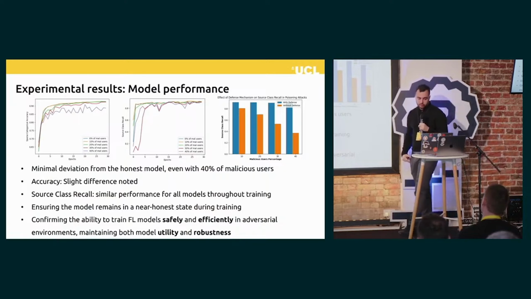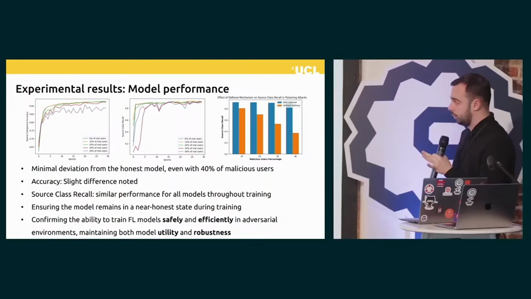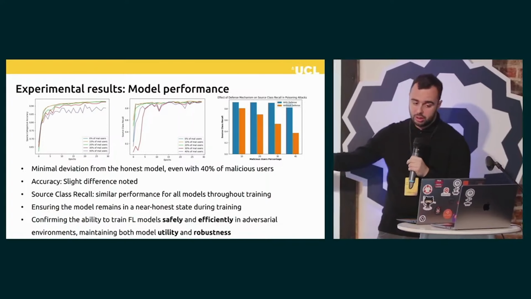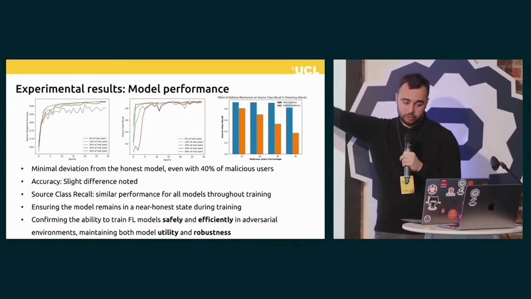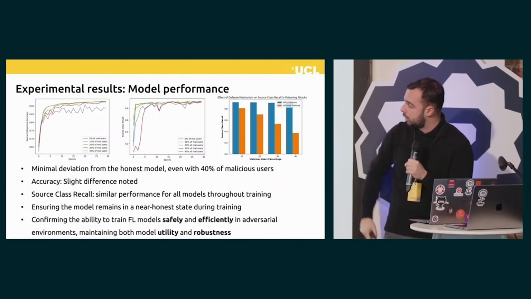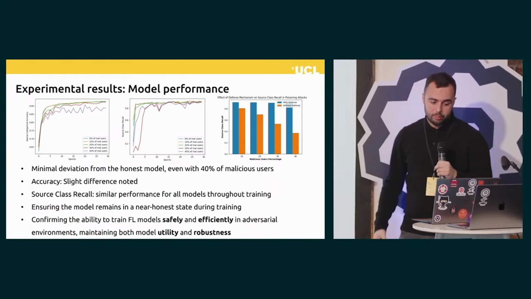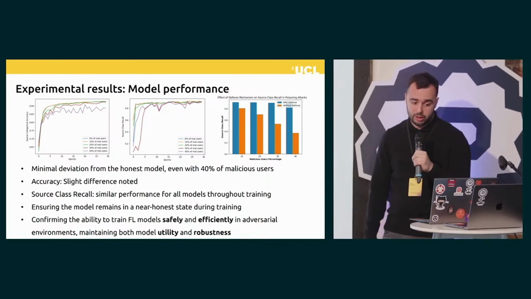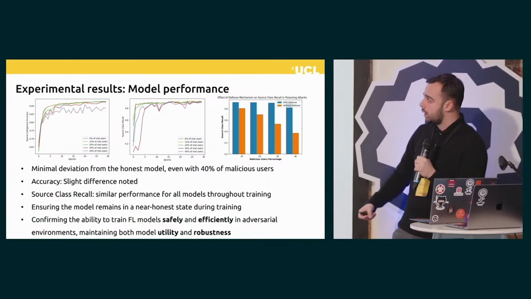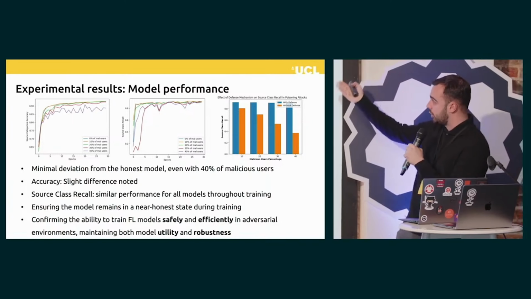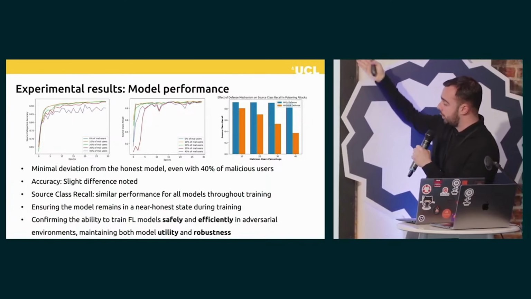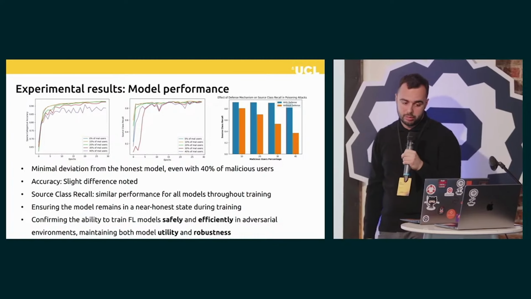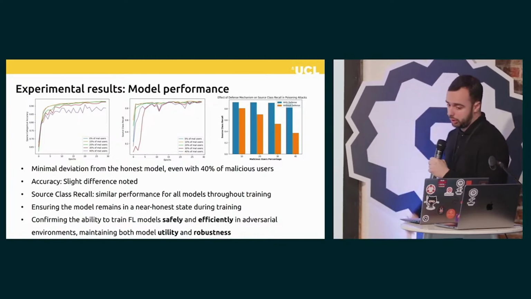So, the results. The first aspect we care about, of course, is the final performance of our model. As we can see in both the first plots, the results are very satisfying. This is the source class recall and the accuracy. Even with 40% of the users being malicious, our defense ensures a minimal deviation from the performance of the honest model. And as we can see in our third graph, which shows how the model behaves with and without our defense, we have a significantly better source class recall.